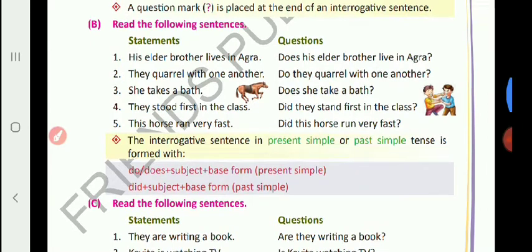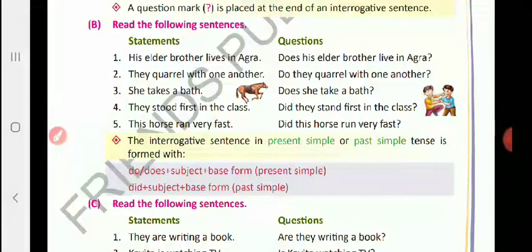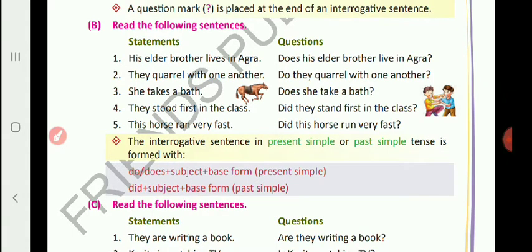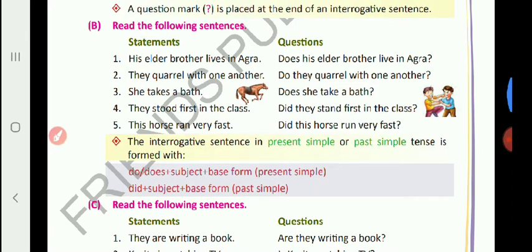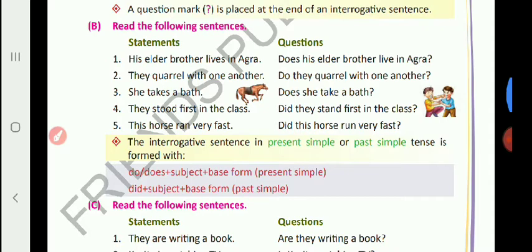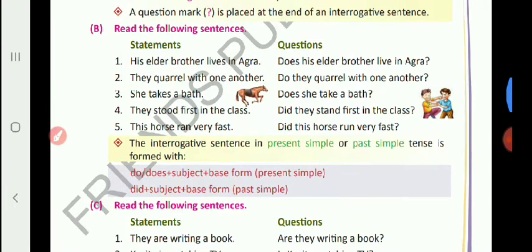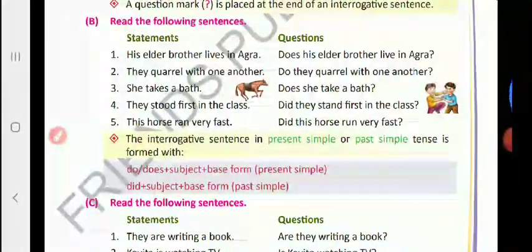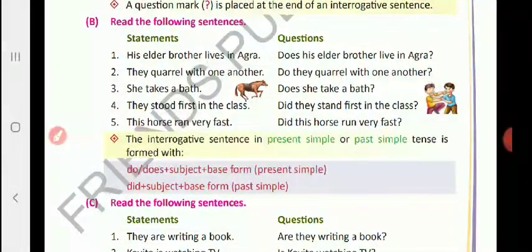Okay. Now, if the subject is singular or plural in past simple, then write did plus subject plus base form, that is first form of the verb. Okay. Once again I tell you children, if the subject is plural, then take do plus subject plus base form of the verb.